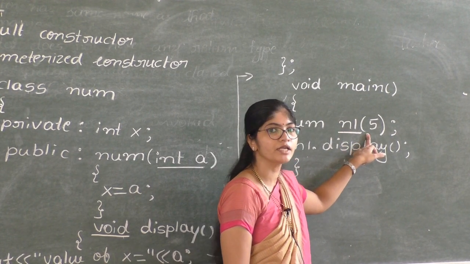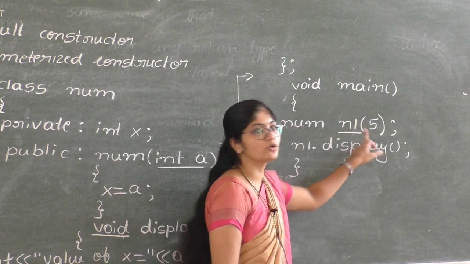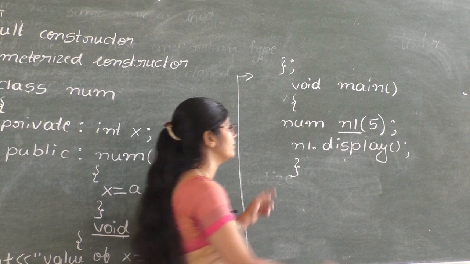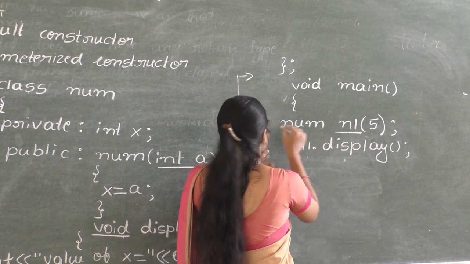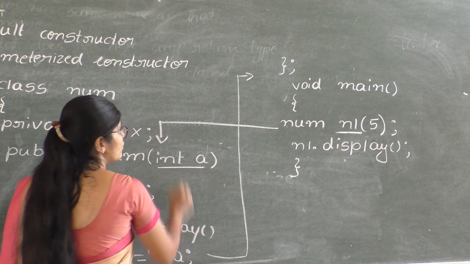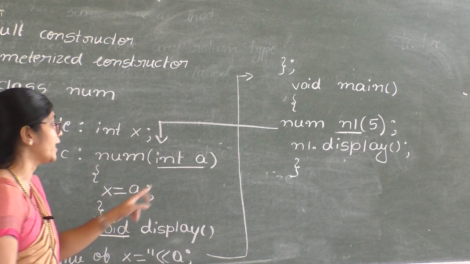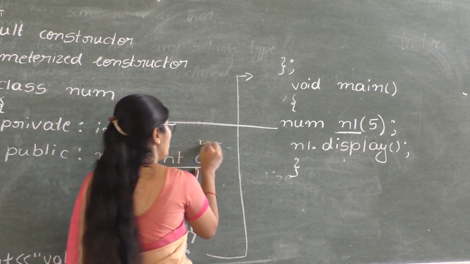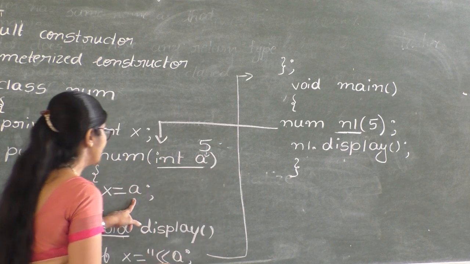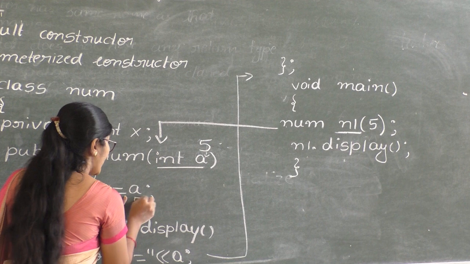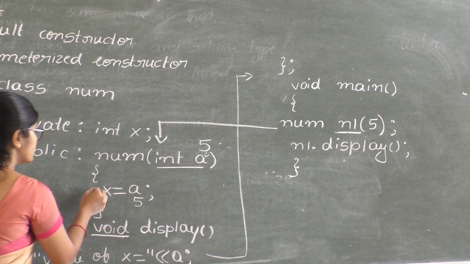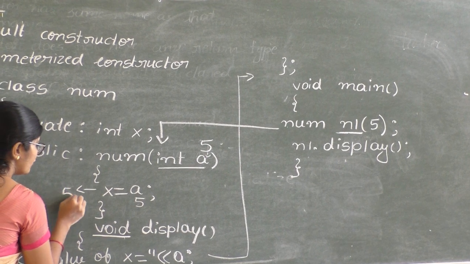What happens when we create the object? As per the rule, when we create the object, constructor function is automatically called. So when we create n1, constructor function is automatically called, and value 5 is taken by a. Now value of a will be 5, that is assigned to the variable x. Now x value is 5,